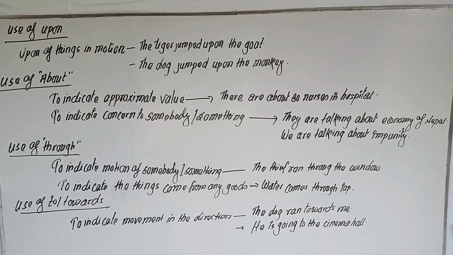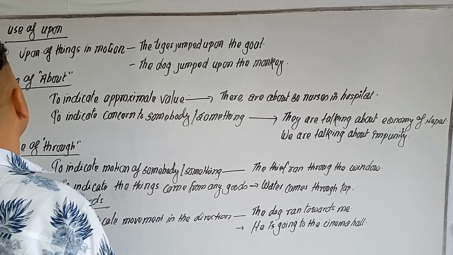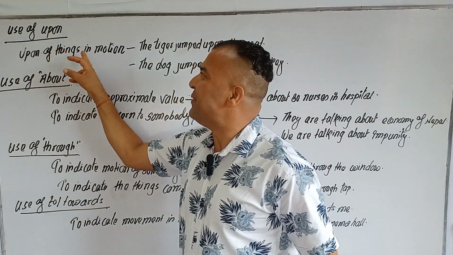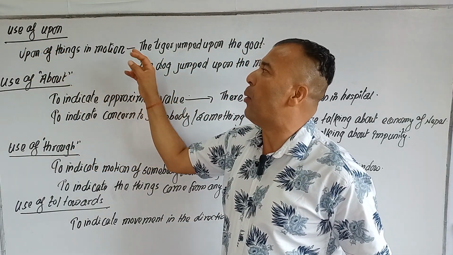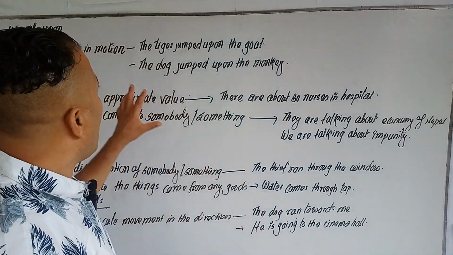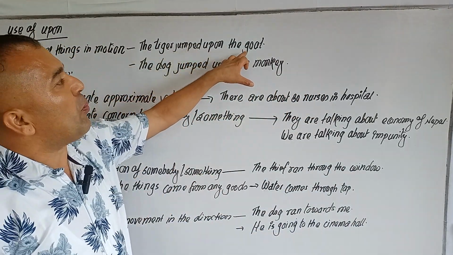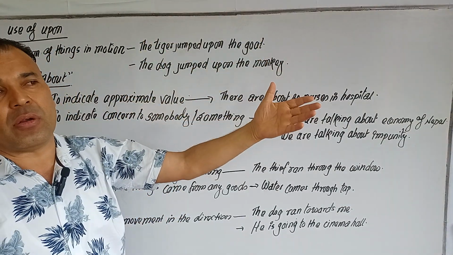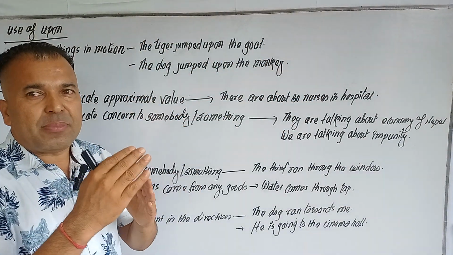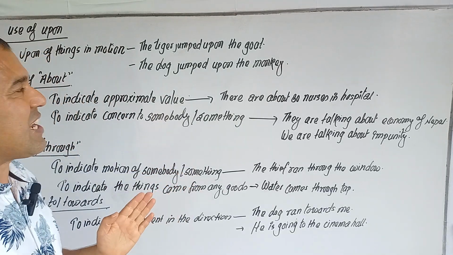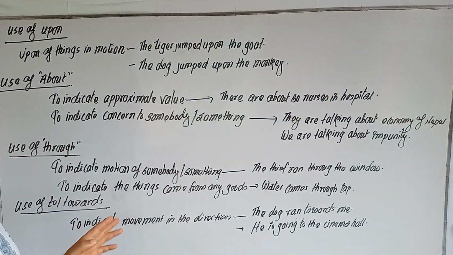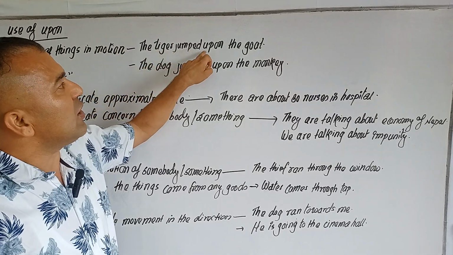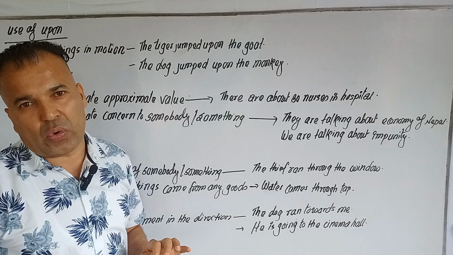Let's discuss the use of upon: things in motion. Indicate this upon. The tiger jumped upon the goat. It means motion. You see, jumped upon is motion. I mean a certain distance covered by touching the surface. That's why upon is for things in motion: the tiger jumped upon the goat.